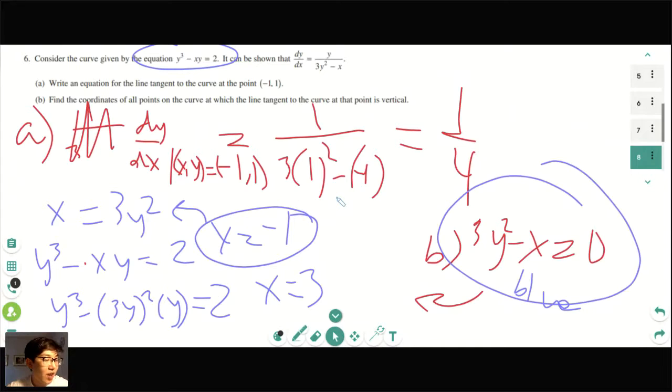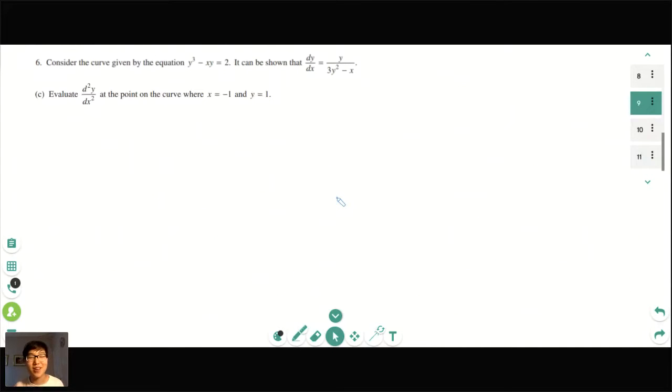All right, and we have our final question here. Once again, sorry for running over 10 minutes, but it's good to answer questions. It says evaluate the second derivative at the point on the curve where x equals -1 and y equals 1. So what's the first thing we do in terms of finding the second derivative? What are the two key words? The second word is differentiation. The first one starts with an I. What are we doing? Implicit differentiation.